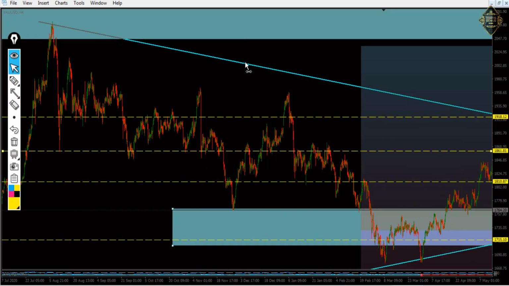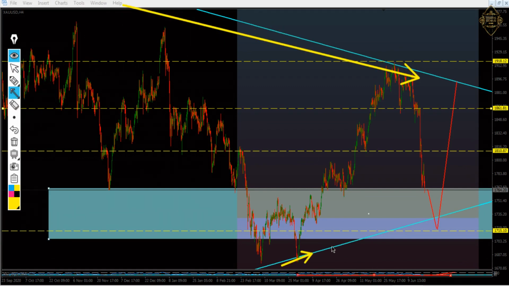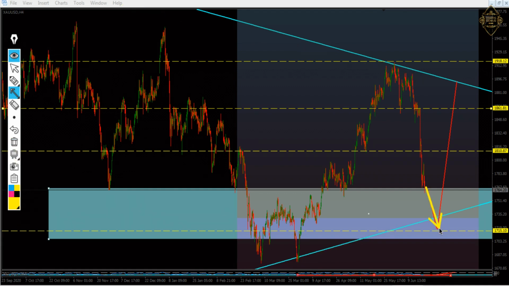And that one is a triangle, as you see it. That one is a triangle in daily, and that one is the bottom of it. So it will touch here till that zone. Then from here it will go up. I think everything is very clear.